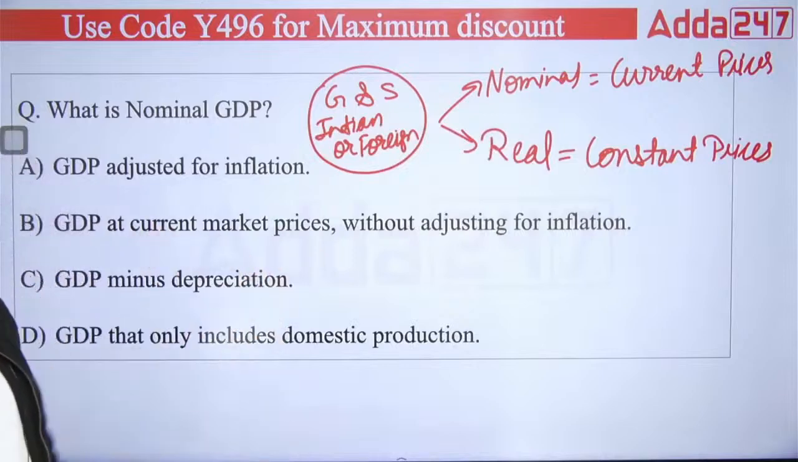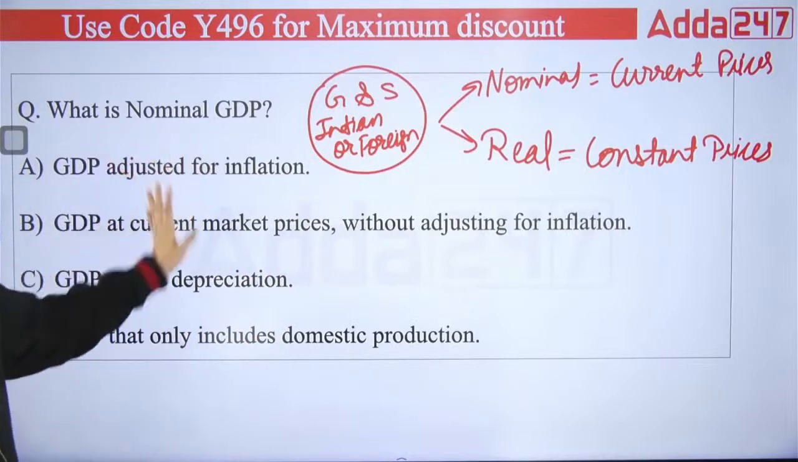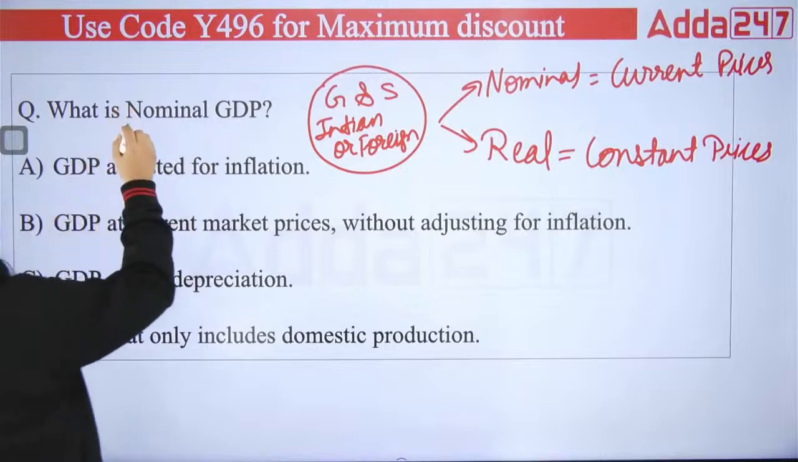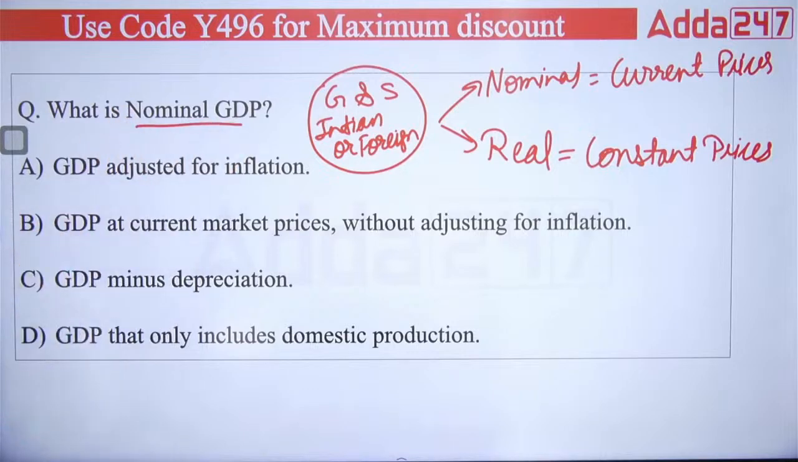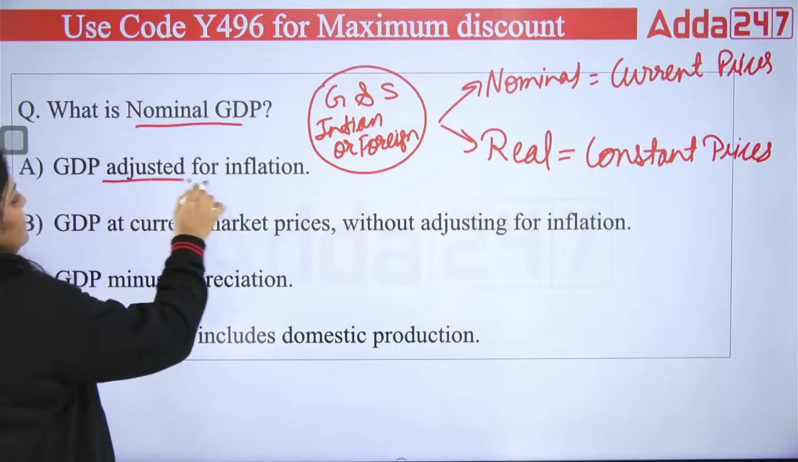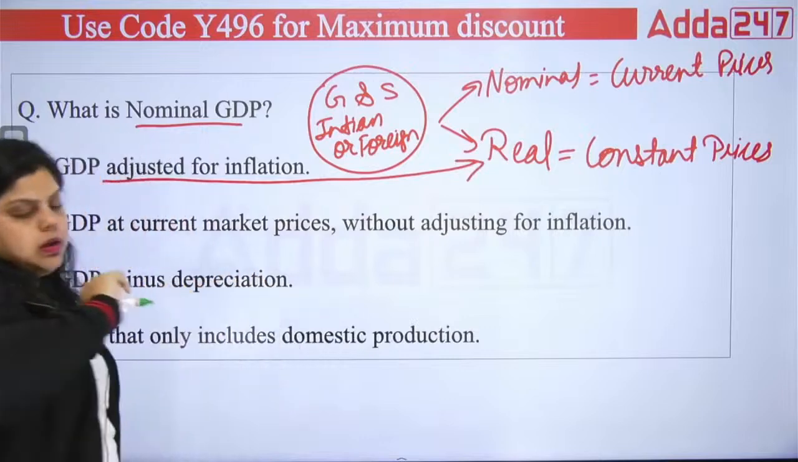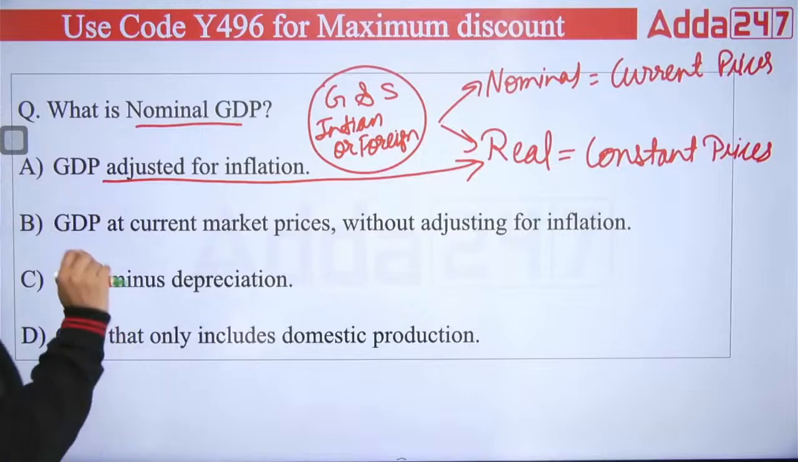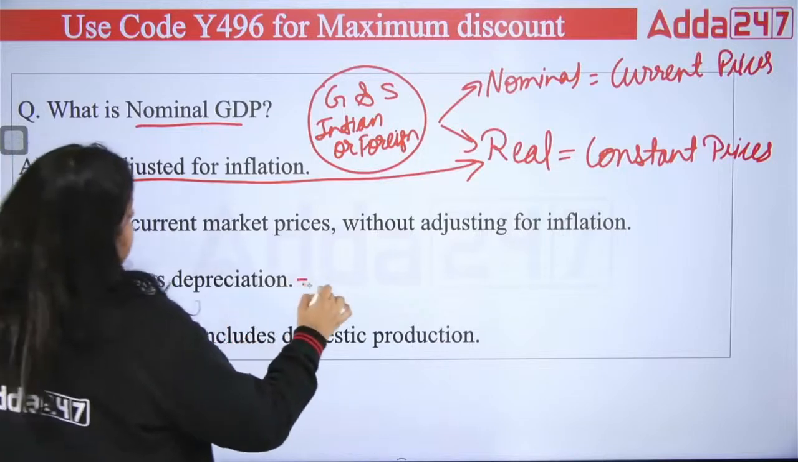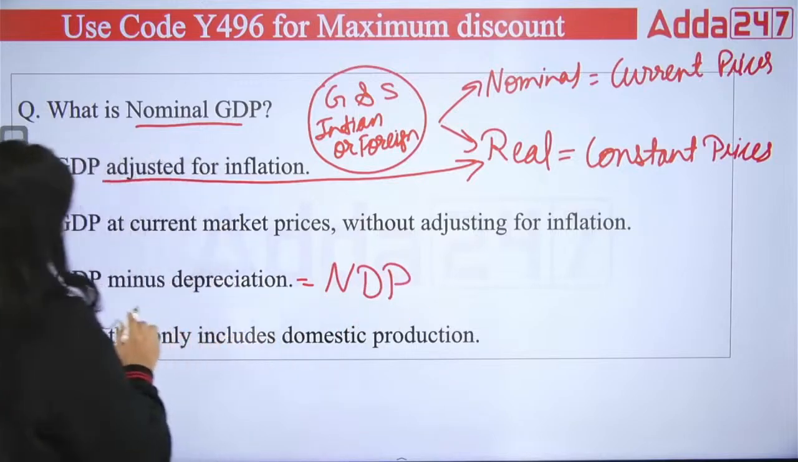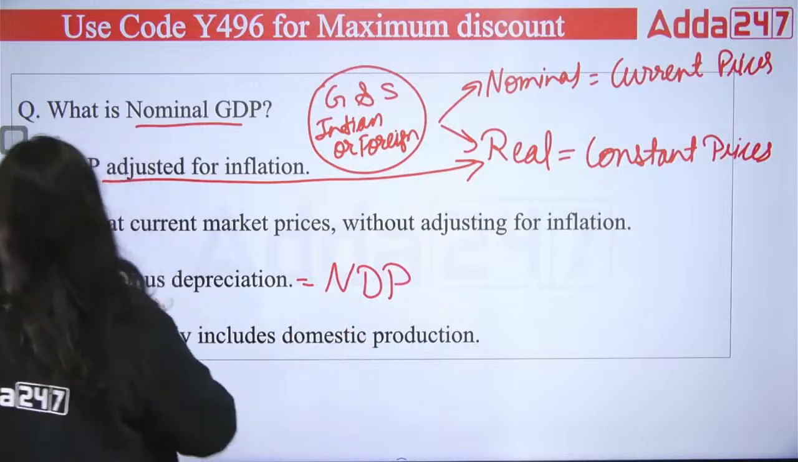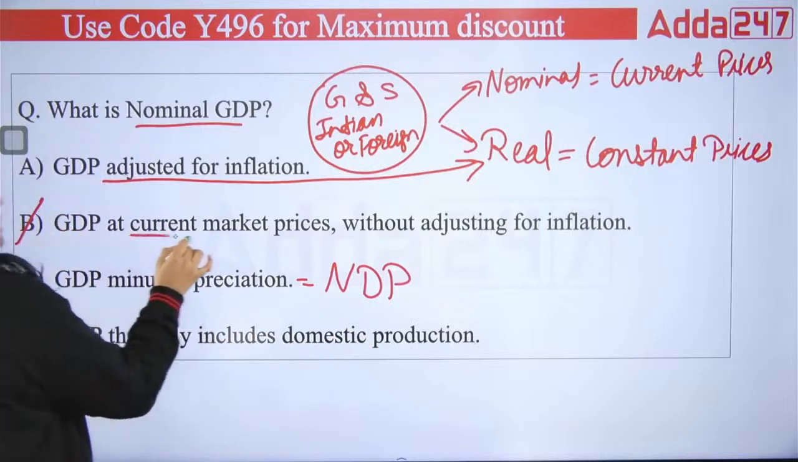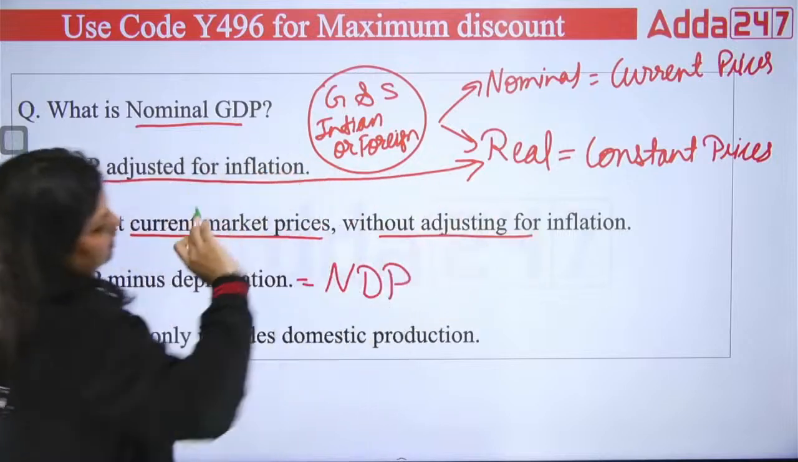Okay, so this is the definition. Now let's move forward and see the options. What is the nominal GDP? First is saying adjusted for inflation. No, if it is adjusted for inflation, it's real GDP because it will be calculated on the constant price. When you calculate on the constant price, it adjusts for inflation. Second, GDP minus depreciation will give you NDP. So the third is also not correct: GDP that only includes domestic production. No. So the right answer is B, that is GDP at current market price without adjusting for inflation.